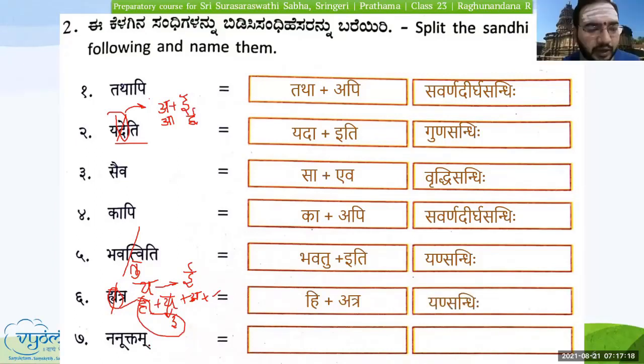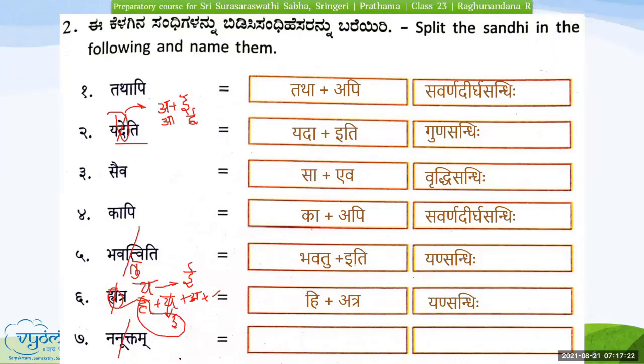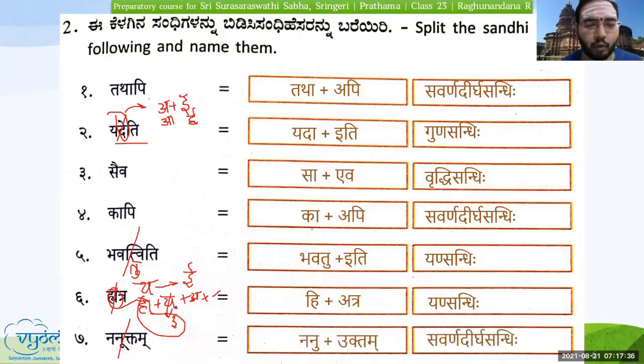Okay, the last one, can you try? Nanuktam, nanu, nan, nanu, you're right. Nanu uktam, this is Savarna Sandhi. Yes, nanu plus uktam, nanu uktam, savarna dirgha sandhi. Okay, that is right.